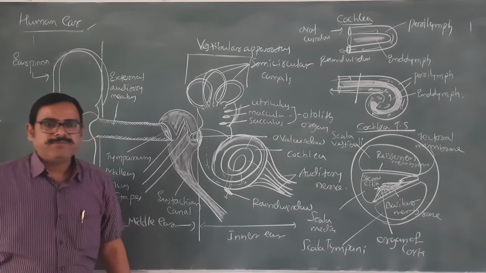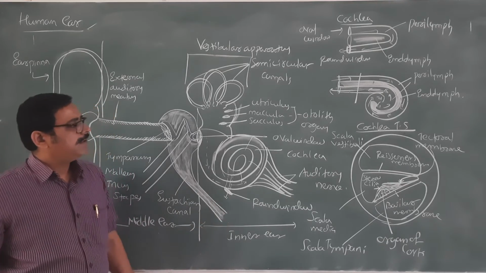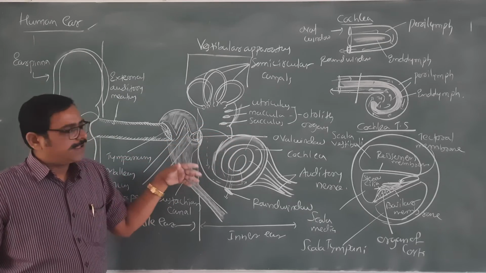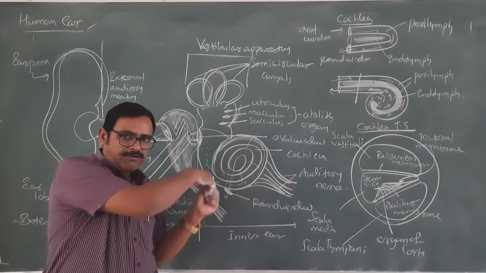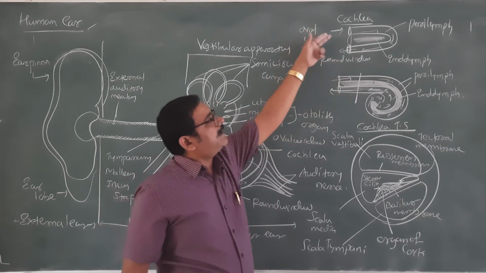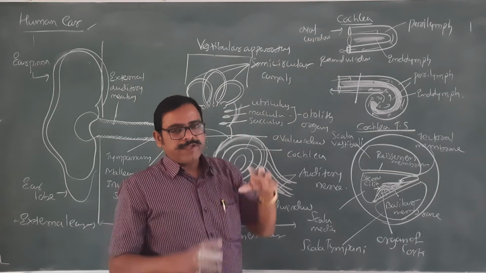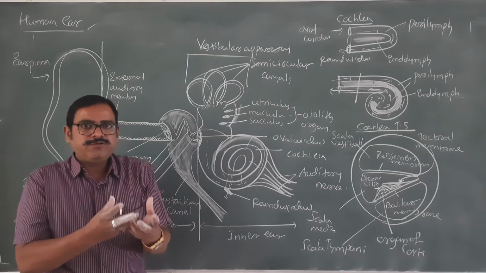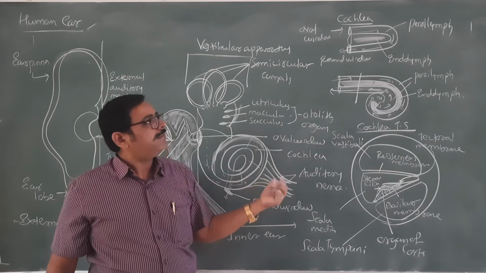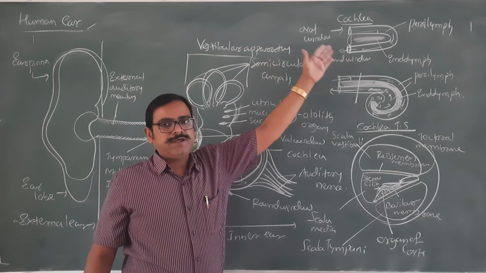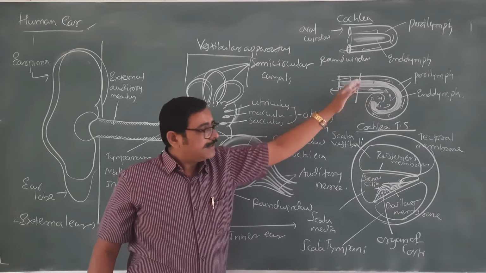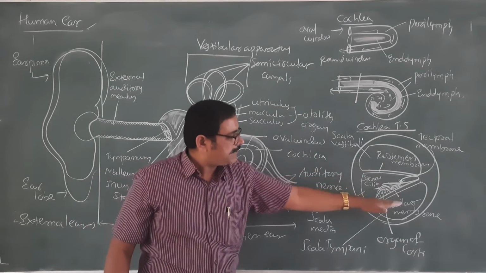How are sound vibrations converted into impulses? Let me tell you. The oval window takes the signal in, and the round window takes the signal out. If we uncoil the cochlea, we find an outer tube with a tube inside it. The outer tube has perilymph, and the inner tube has endolymph. When sound vibrations come, they cause movement of the perilymph and endolymph. This movement is called a ripple action movement.